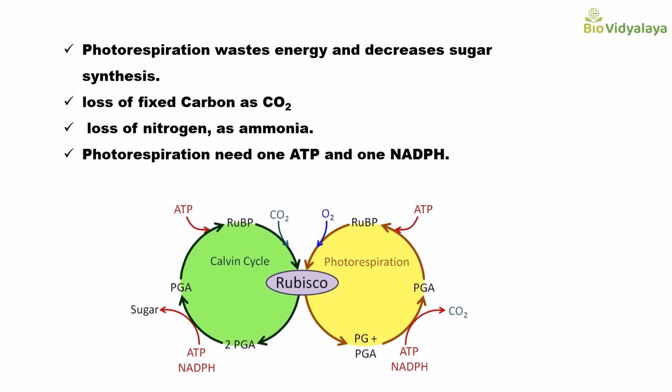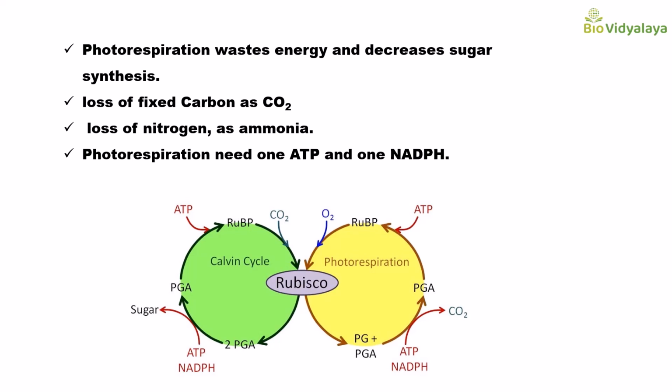To overcome this photorespiration, we can see some adaptations in some plants like C4 and CAM plants. In C4 and CAM plants, there are adaptations to overcome this photorespiration, which we will discuss in our upcoming videos.